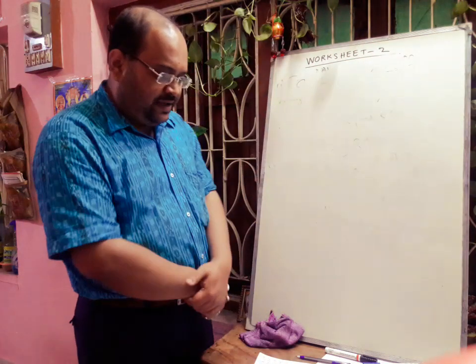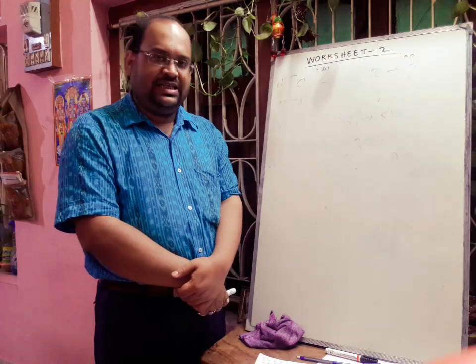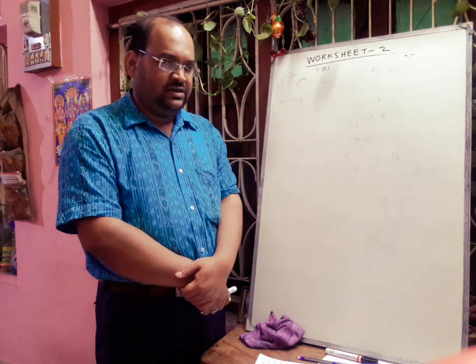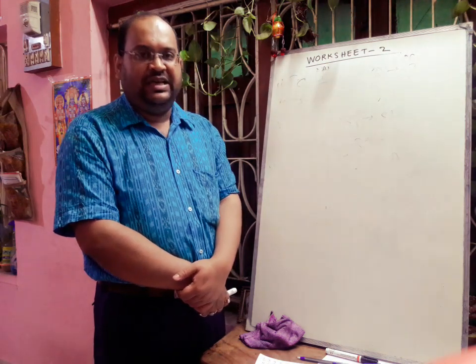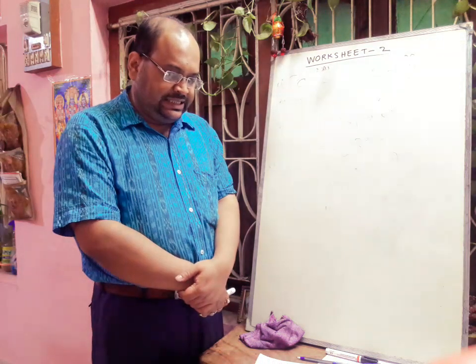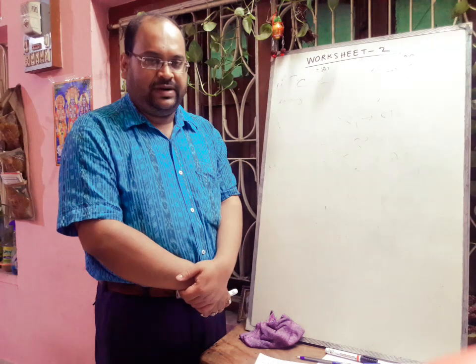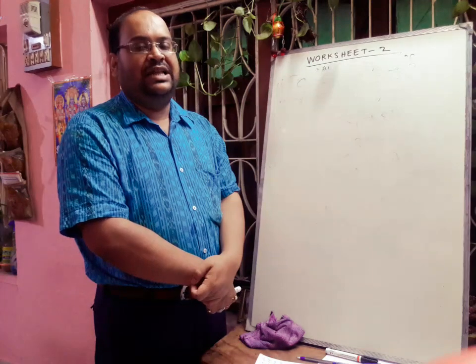Next example is given, E and F. E atomic number 11, so its valency will be 1, and F atomic number is given 9, so its valency will be 1. So the formula of this compound will be EF. And next G and H. G atomic number is given 17 and H also 17. So definitely both of them have valency 1.